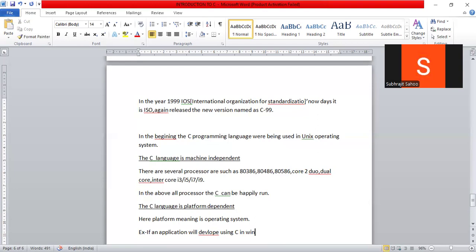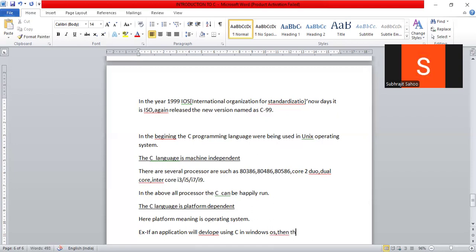Assume that the system in which we are developing the application has the Windows operating system. The application will be developed using Windows OS.